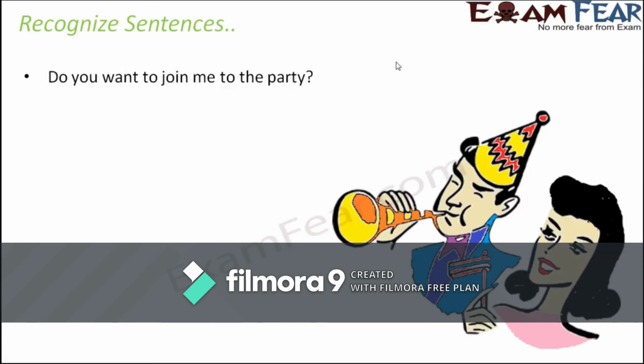The next example, do you want to join me to the party? So here, the lady is asking the man if he wants to join to the party with her. So she's asking something. So again, you have a question mark also. So whenever you ask a question, it is an interrogative sentence.